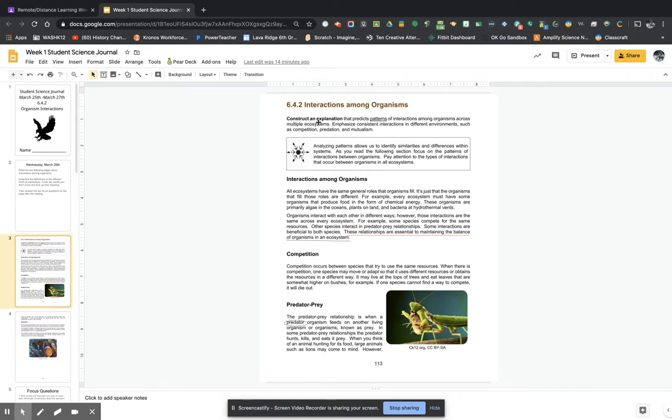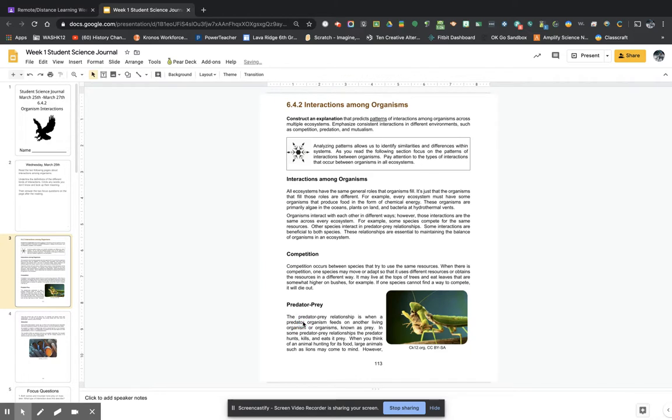The standard that we're learning is right here. Construct an explanation that predicts patterns of interactions among organisms across multiple ecosystems. Emphasize consistent interactions in different environments, such as competition, predation, and mutualism. Those are the 3 main interactions that we want to pay attention to as we read and underline the definitions of. I already have some things I need to get rid of here because I was trying it in a different video and it didn't work. So I'll show you how to do this.